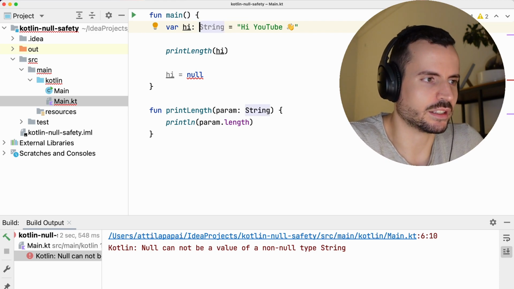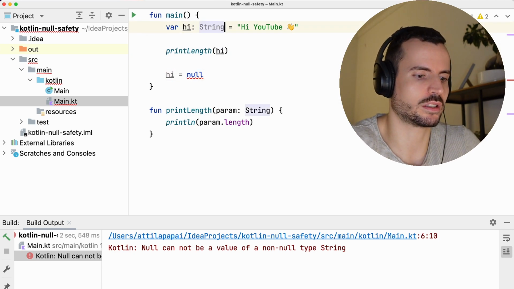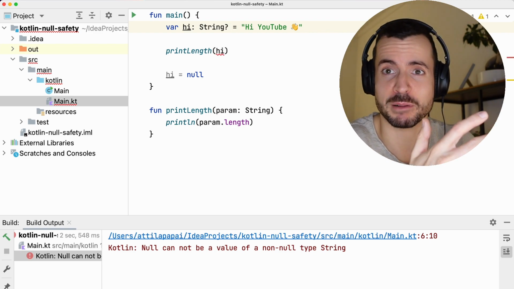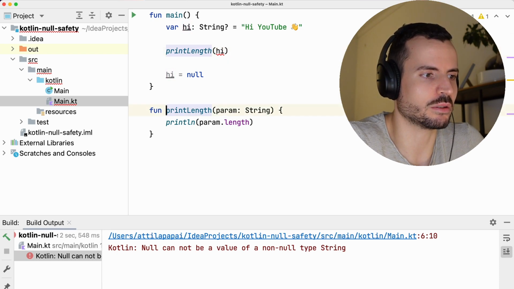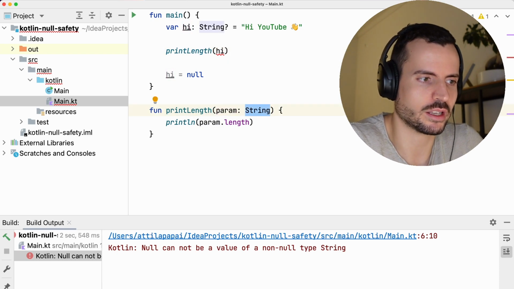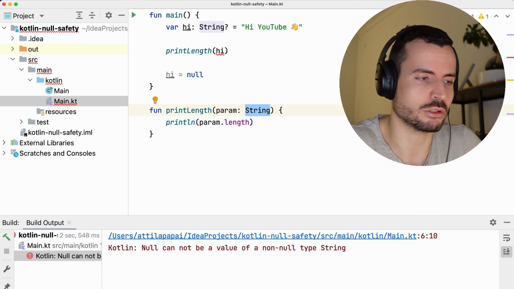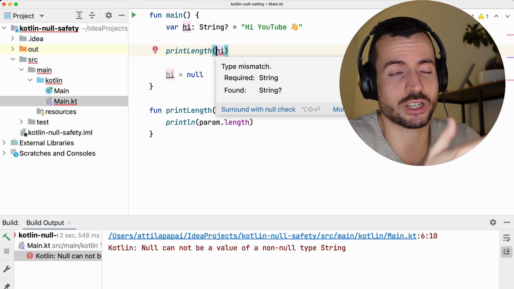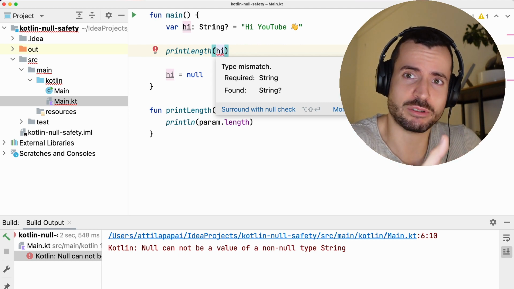But the thing is that to make this actually work, you need to explicitly mark this object to be a nullable string. And then you can see another problem here. Now the compiler is saying that, hey, you said in the method that you're waiting for a string, and this type is saying that the parameter is always there, it cannot be null. But now you're trying to pass it an object which might be null, which eventually could yield a null pointer exception. So that's really the power of Kotlin.